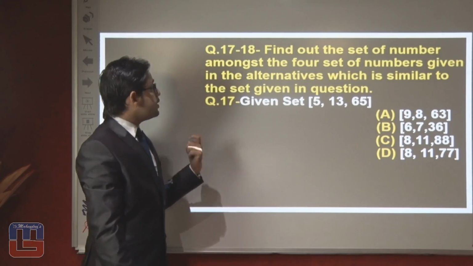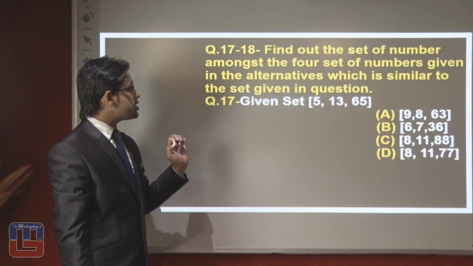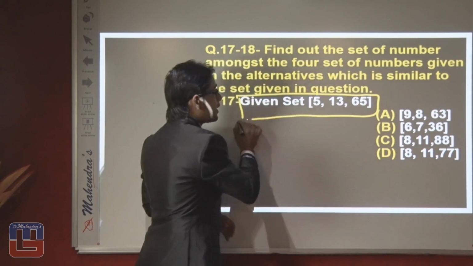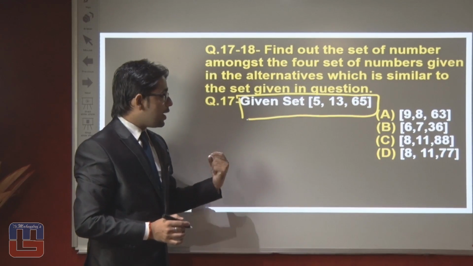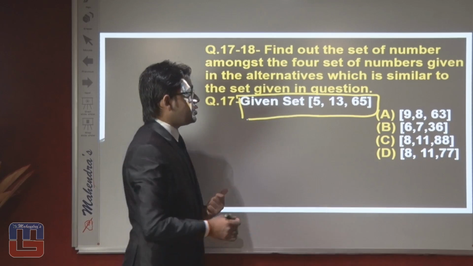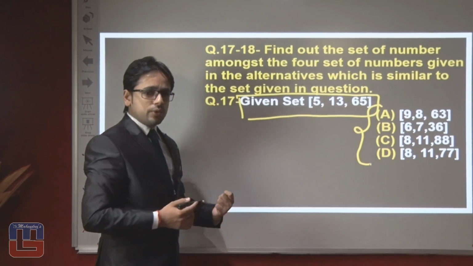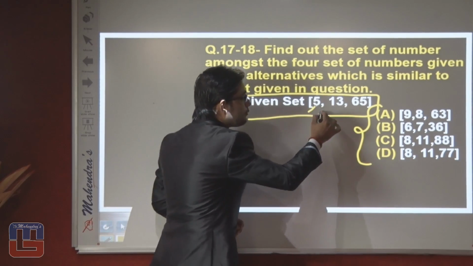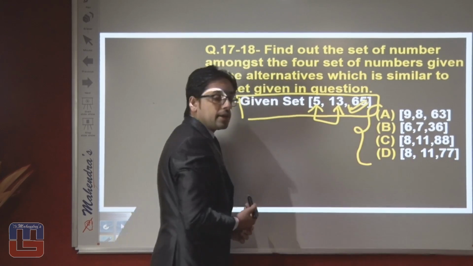Find out the set of numbers amongst the 4 sets of numbers given in the alternatives which is similar to the set given in the question. First we have to identify the relation between these given sets, and after that we have to identify the correct combination, the correct relation out of these 4 alternatives. As you can see, this is a very basic question, because after multiplying the first number by the second, what will we get? We will get the third number.